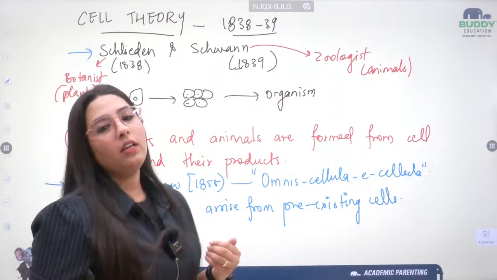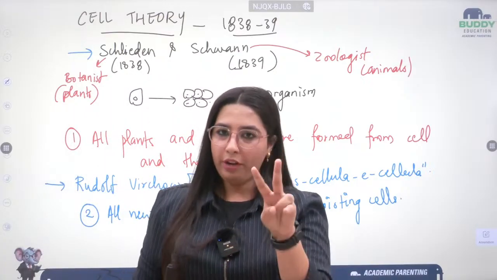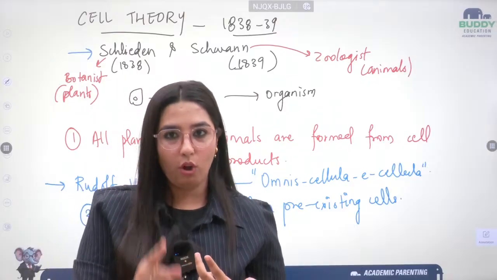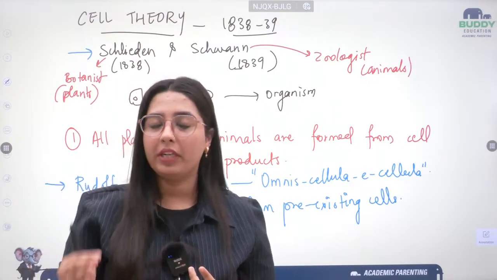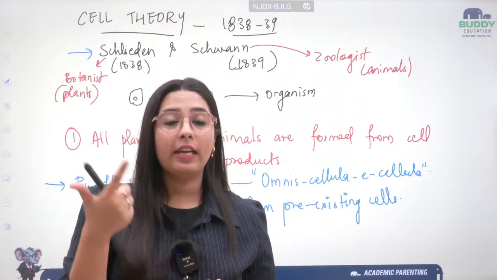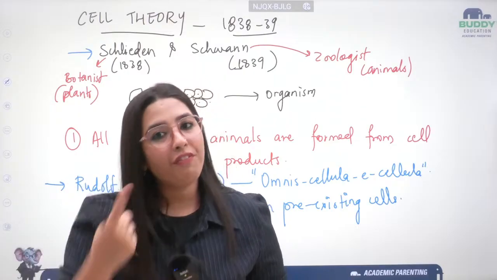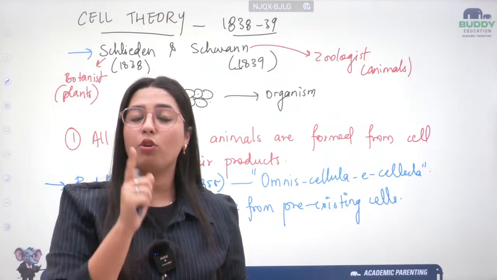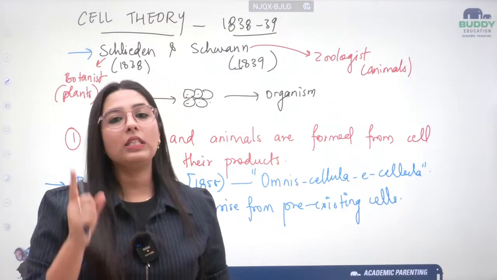Okay, so there goes the cell theory, which includes 2 pointers. The one was given by Schleiden and Schwann, the other was modified by Rudolf Virchow. So never ever mix it up. Cell theory was given by Schleiden and Schwann. It was modified by Rudolf Virchow. Cell theory was not given by Rudolf Virchow. It was always modified. Please remember this.